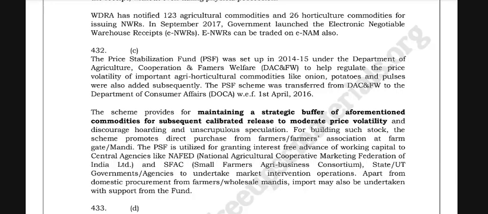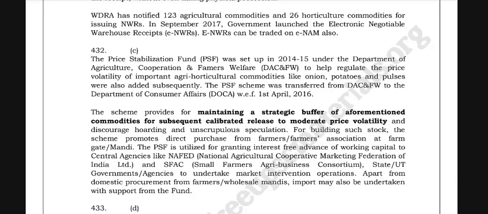The Price Stabilization Fund was set up in 2014-2015 under the Department of Agriculture, Cooperation and Farmers Welfare to help regulate the price volatility of agricultural and horticultural commodities like onion, potatoes, and pulses, which were also added subsequently. The scheme was transferred from DAC&FW to the Department of Consumer Affairs with effect from 1st April. The scheme provides for maintaining a strategic buffer of the aforementioned commodities for subsequent calibrated release to moderate price volatility and discourage hoarding and unscrupulous speculation. The scheme promotes direct purchase from farmers or farmers' associations at the farm gate or mandi.